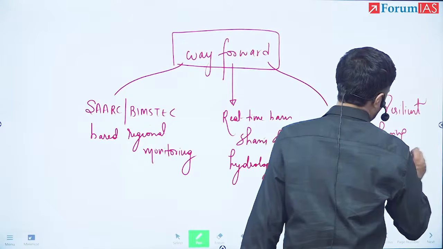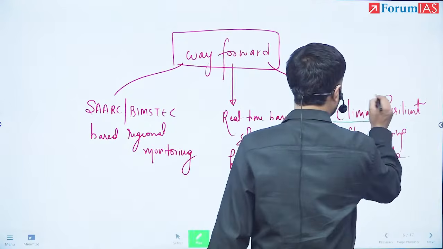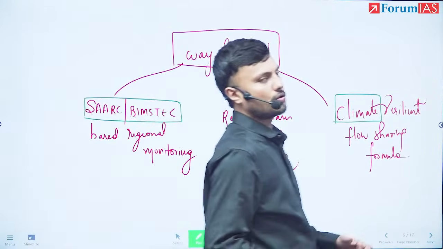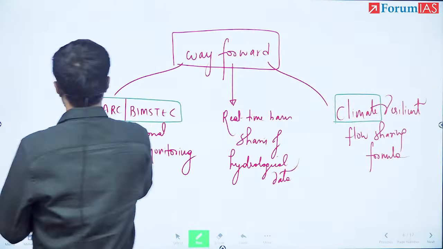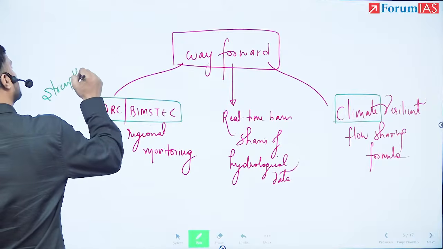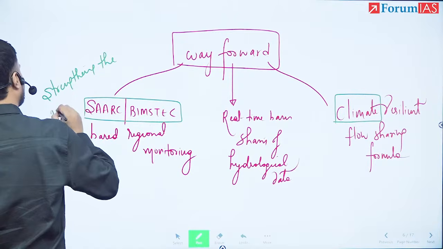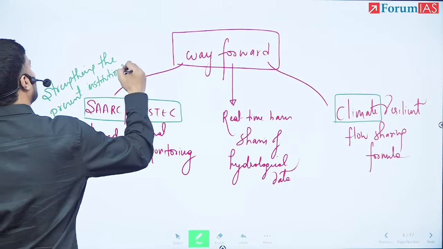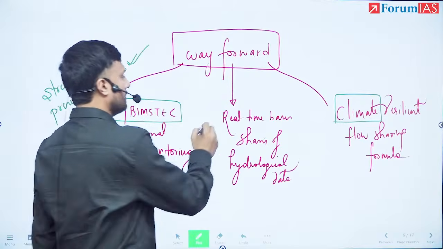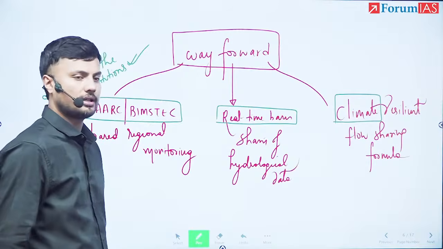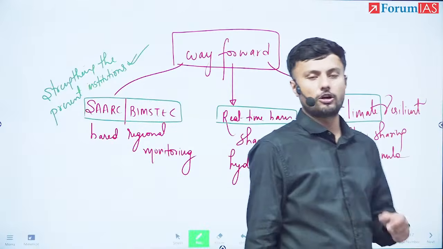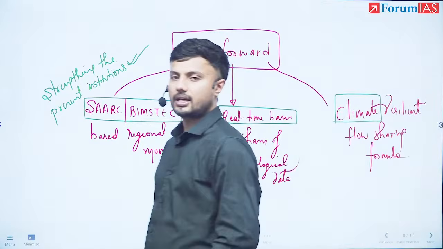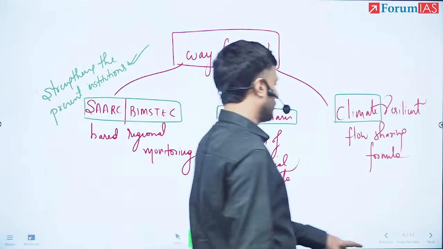You were supposed to bring climate here. You were supposed to bring SAARC and BIMSTEC in your conclusion. This is how you were supposed to. Now basically what I'm trying to say here is strengthening the present institutions rather than creating new ones. And this is very important, real-time sharing of hydrological data. This is what India and China are missing, especially on Bangladesh. This puts Northeast India on a vulnerable side. Okay, so moving ahead to the next question.